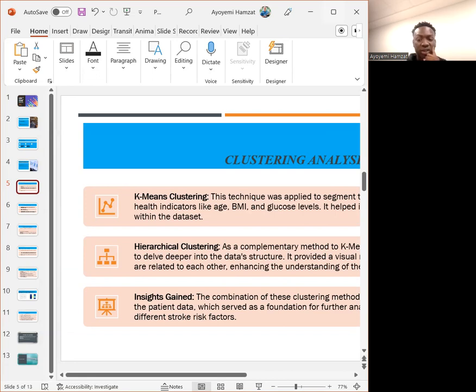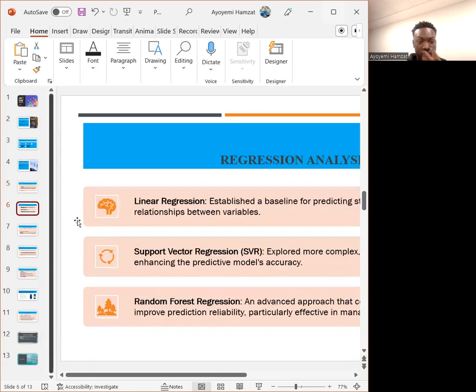In our regression modeling in slide 6, linear regression set our baseline, while support vector regression was the second regression algorithm I used for my project. Then random forest regression also tackled more complex data relations, like the relationship between the BMI and the blood pressure level of the patients in the data sets, and enhanced our prediction ability.